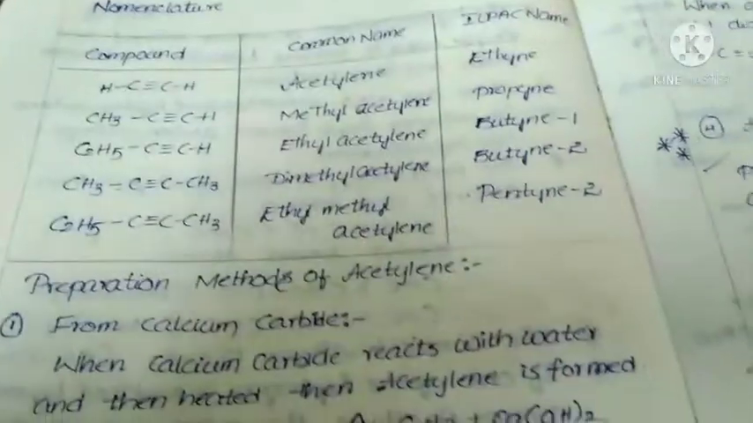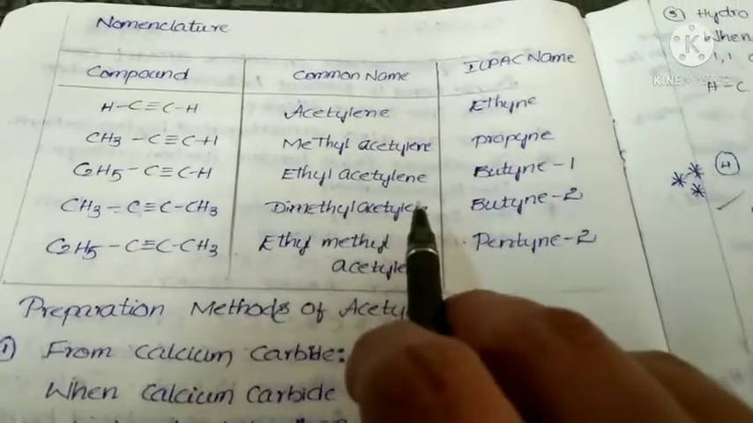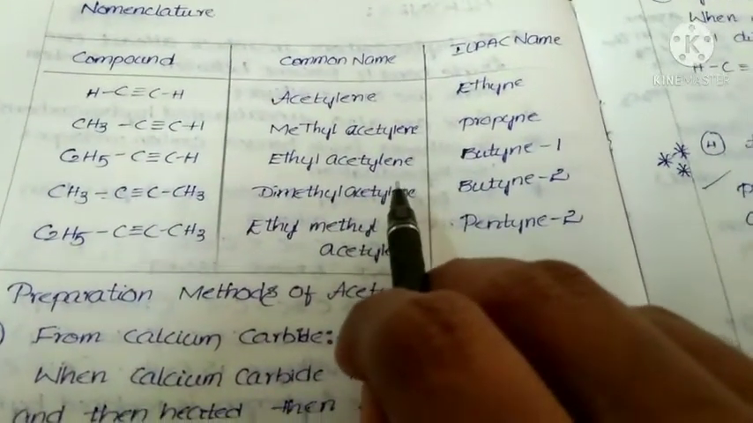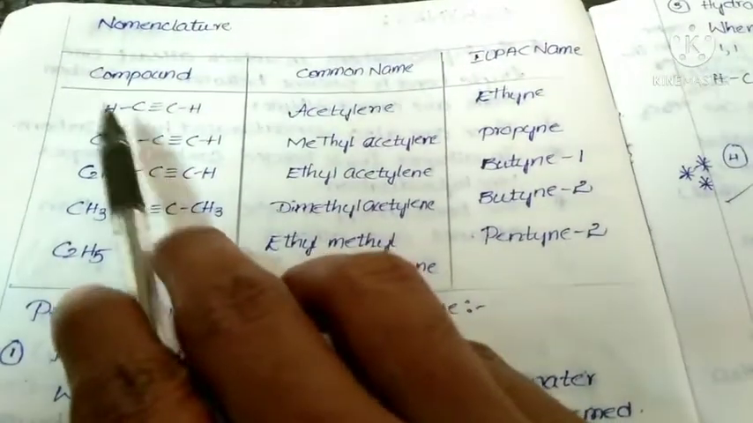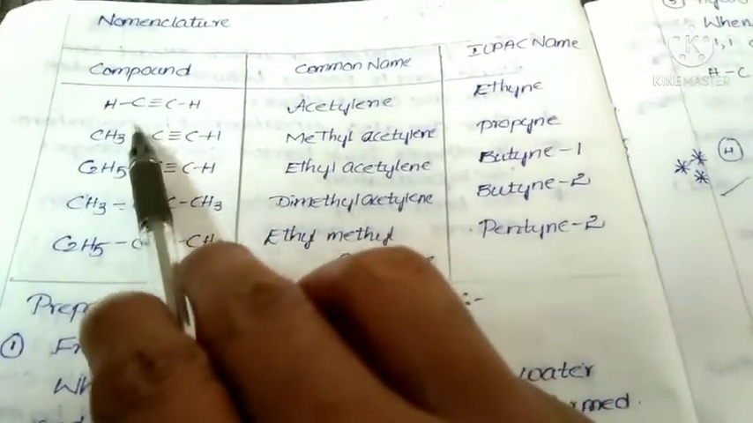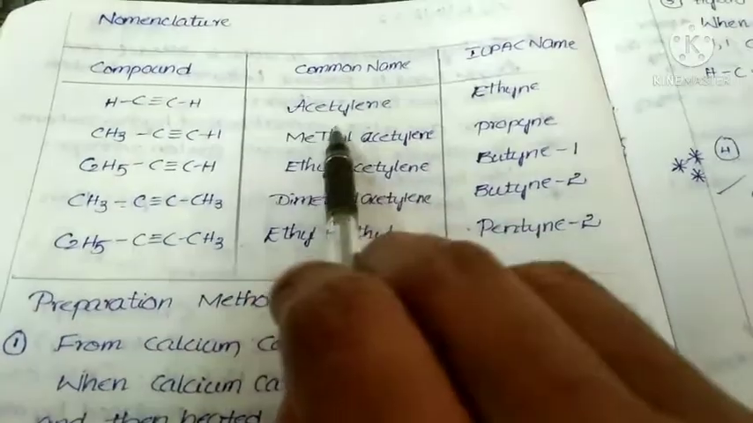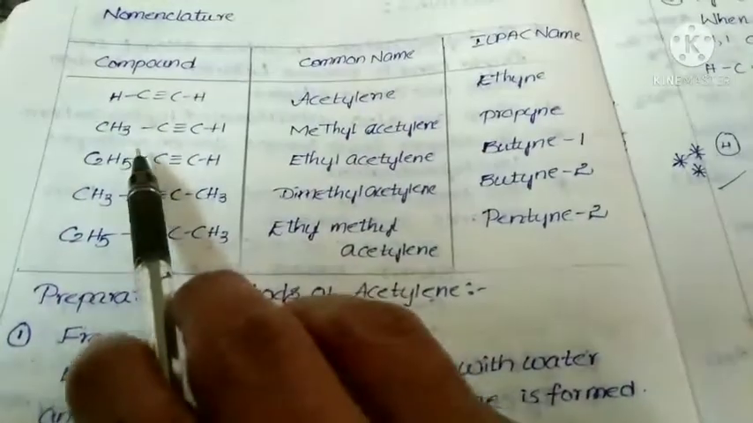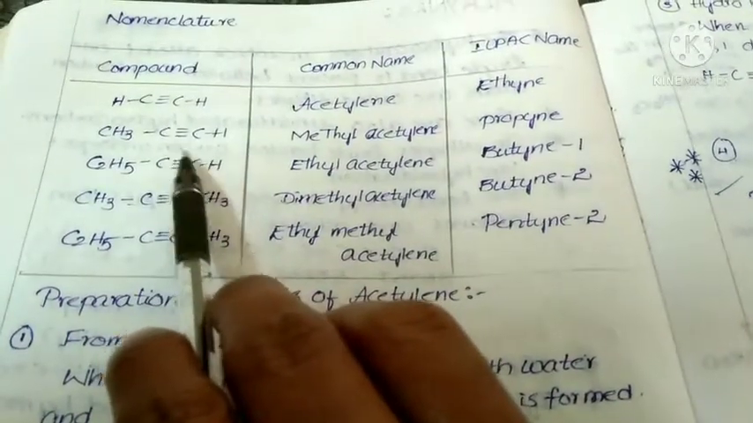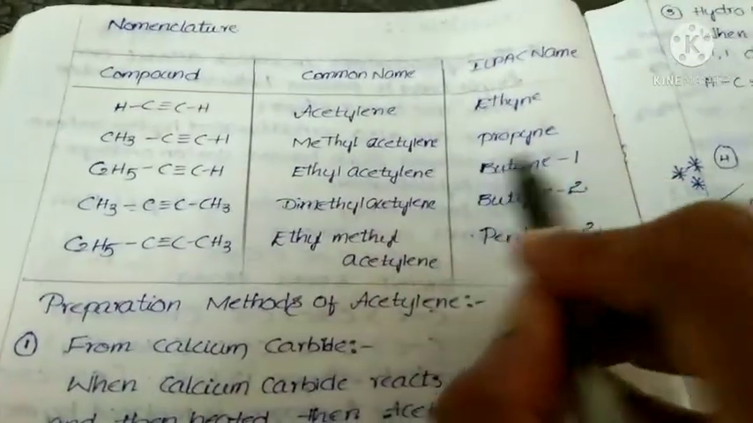Next, nomenclature of alkynes. See, HC triple bond CH. This is the first member of alkyne. What is its common name? Its common name is acetylene. The IUPAC name is ethyne. We know that. Here, the three carbon alkyne, its common name is methylacetylene. The IUPAC name is propyne.